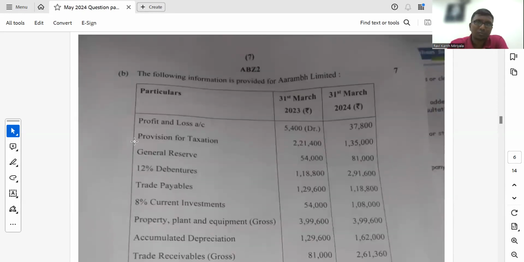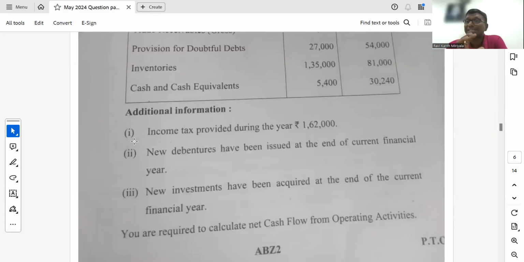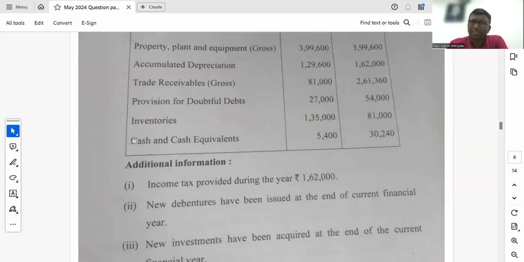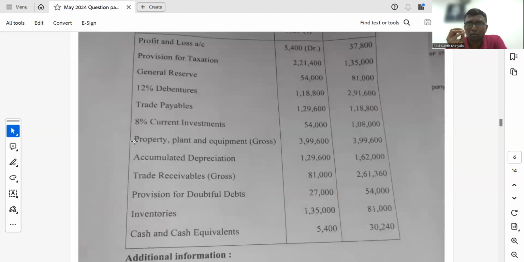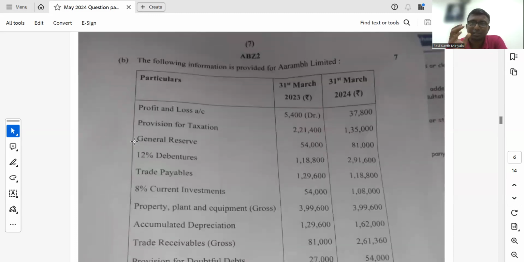And if you see the next question, it is for 7 marks. Very simple, a consolidation chapter. Sorry, this is a cash flow statement. Very simple, there is no great point involved here. Here also students can easily try 7 out of 7.